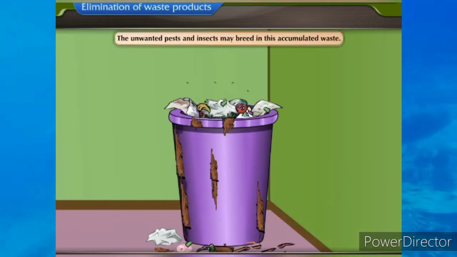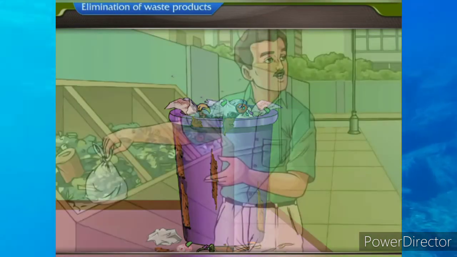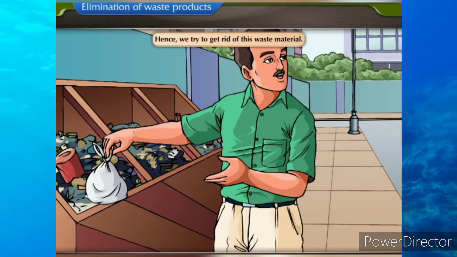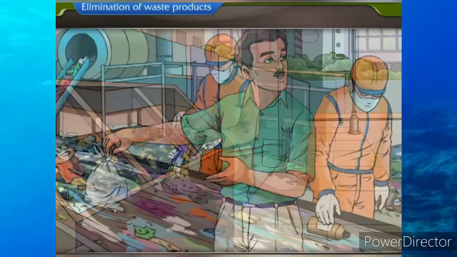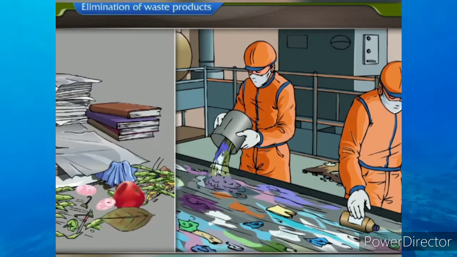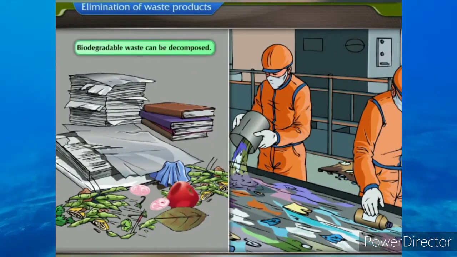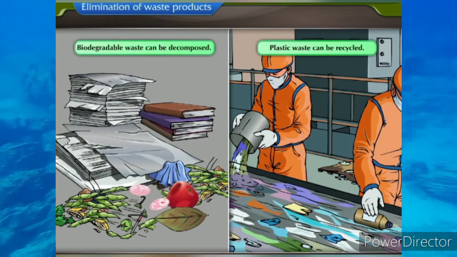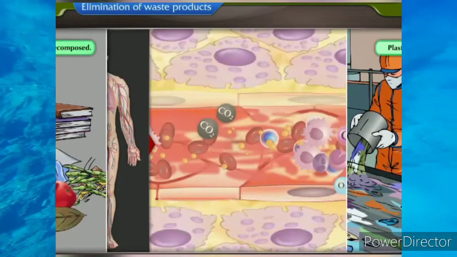The unwanted pests and insects may breed in this accumulated waste. Hence, we try to get rid of this waste material. Some of the articles can be reused or recycled. Biodegradable waste can be decomposed while plastic waste can be recycled.